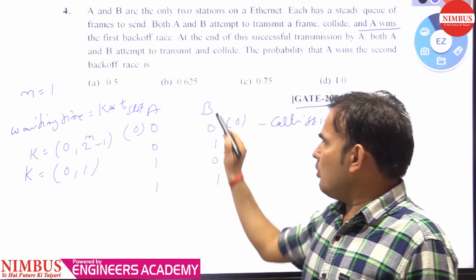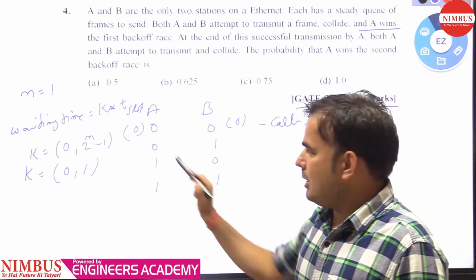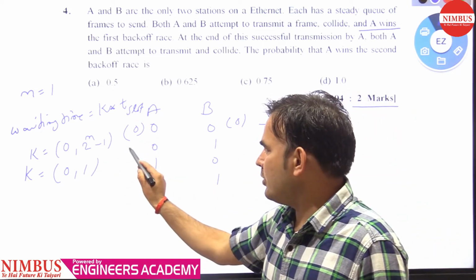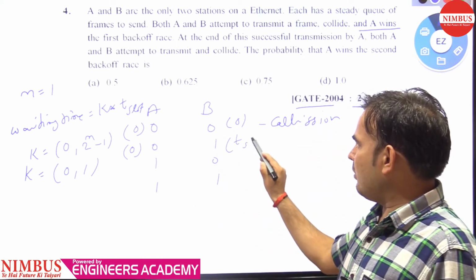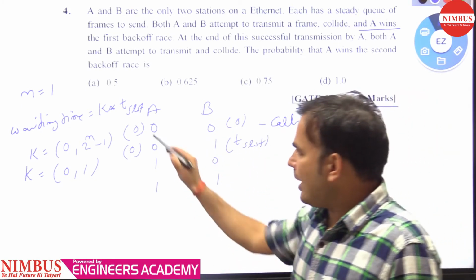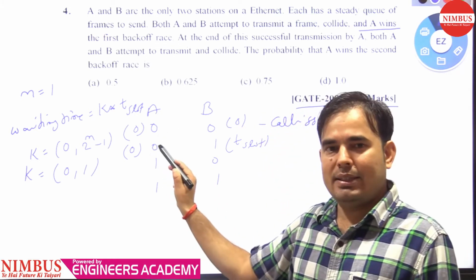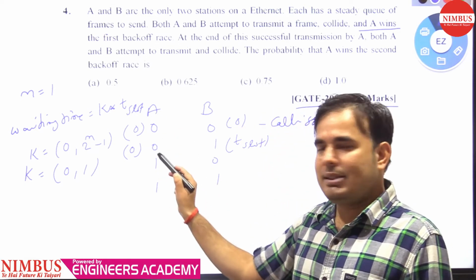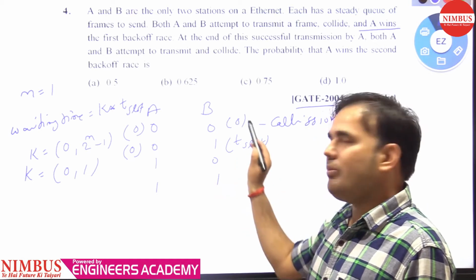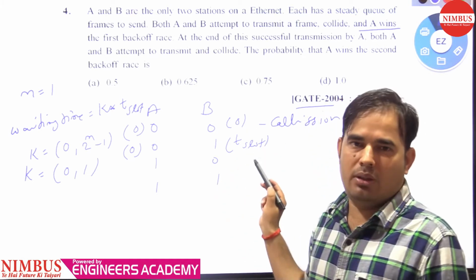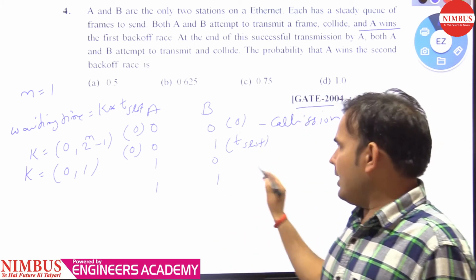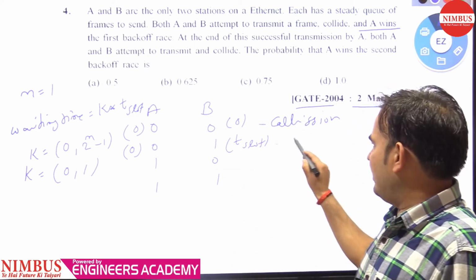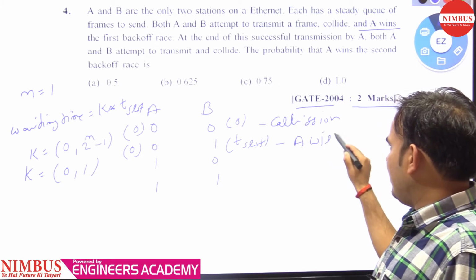When K equals 0 for A and 1 for B, the waiting time for A is 0 and for B is one time slot. So when A is sending the message, station B will wait for its time slot and is not able to send the message. So definitely A will win here.